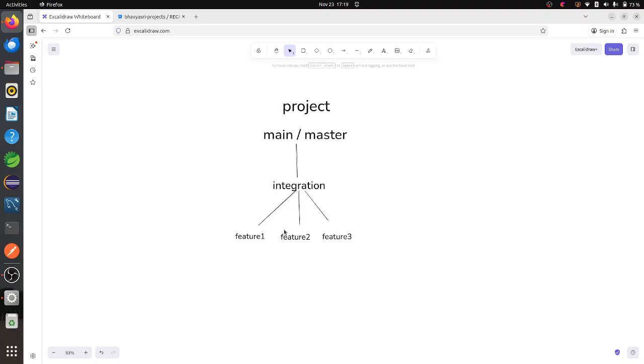They'll create the feature branches, and whatever code they are doing, they'll integrate to here. We'll not integrate our project to the main or master branch. We'll only integrate our project to this integration branch.